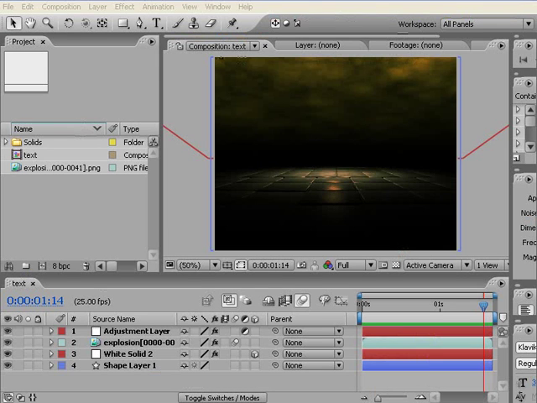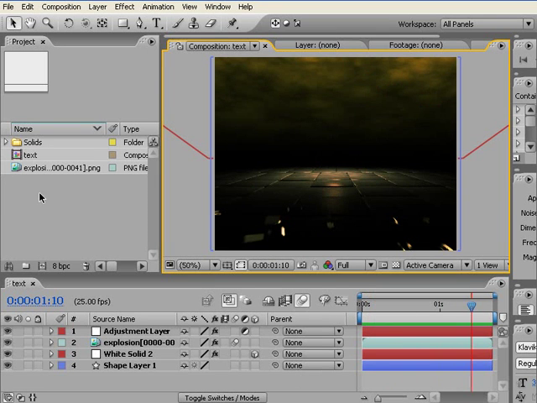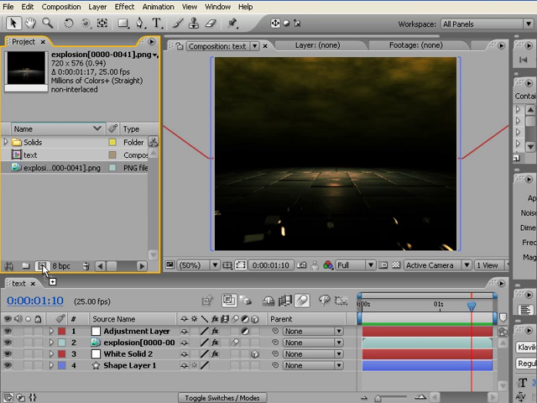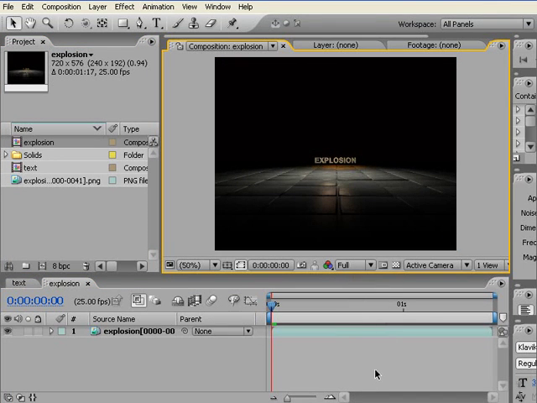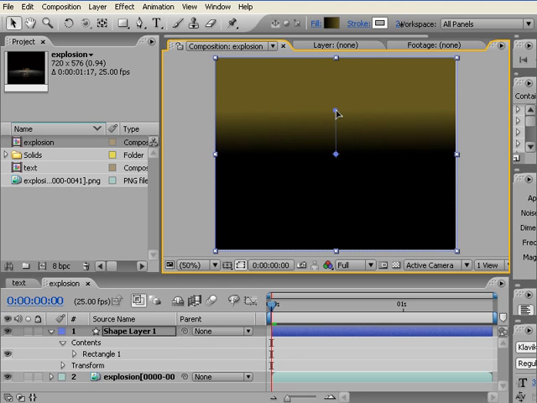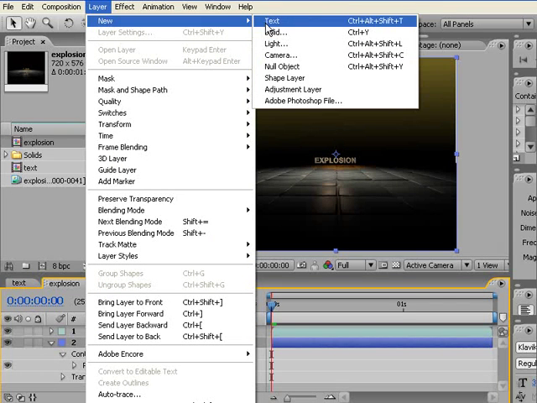Okay, we are back in After Effects. This is what I've done previously, which we'll achieve in a second. Okay, this is the 3D render from 3D Studio Max. Let's make a new comp first and put a shape layer behind it as a background. Let's move this up to get a nice effect. Put it under explosion.